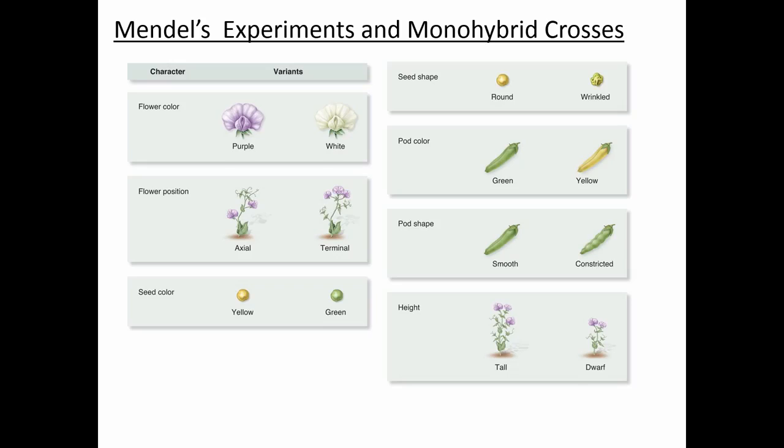Okay, so when Mendel was choosing his characters that he looked at, he chose to look at characters that were present in two easily distinguishable forms. So you have purple versus white. He also looked at flower position, axial and terminal, easily distinguishable, easy to count. And then he also looked at seed color. You have yellow seeds versus green seeds. So with every character that he looked at, he chose to look at characters that were present in two forms, and that were easily distinguishable from each other. Okay, so this just shows you the different characters that he's going to look at.